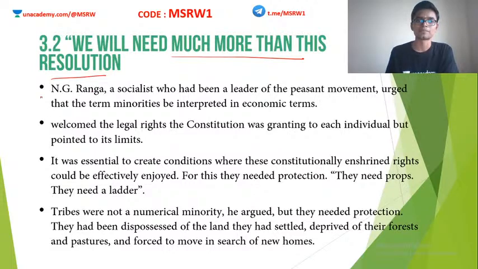Another person, N.G. Ranga, a socialist who had been a leader of the peasant movement, urged that the term minorities be interpreted in economic terms.